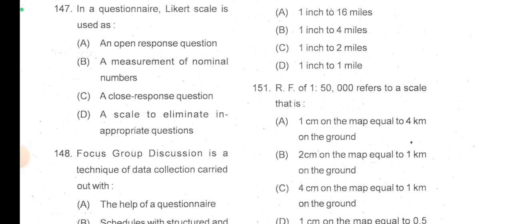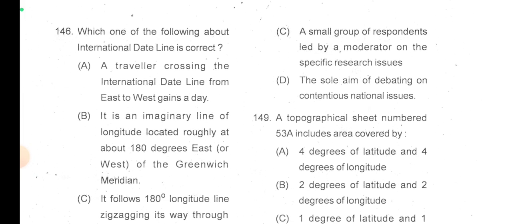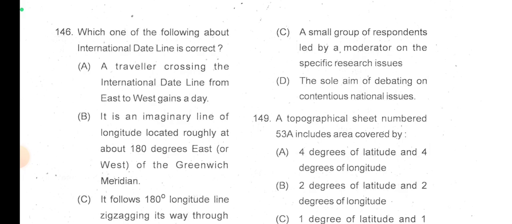In a question here, the Likert scale is used as a closed response question. Okay, so do read about the Likert scale. You know the rating scales are called Likert scale. So it is a closed response question because you have to choose from the given options. Focus group discussion is a technique of data collection carried out with a small group of respondents led by a moderator on specific research issues. This one is the correct answer.